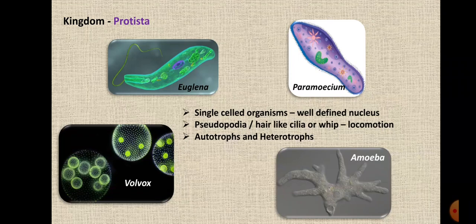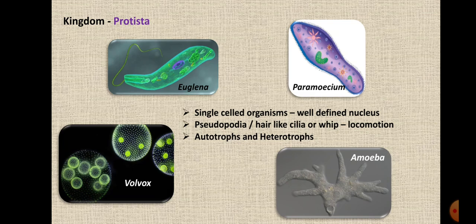See students, on the screen you can see amoeba, and you know that amoeba does not have a definite shape, right? So as it locomotes, as it moves from one place to another, it protrudes a part of its body forward which forms a foot-like structure. Thus it is called pseudopodia.